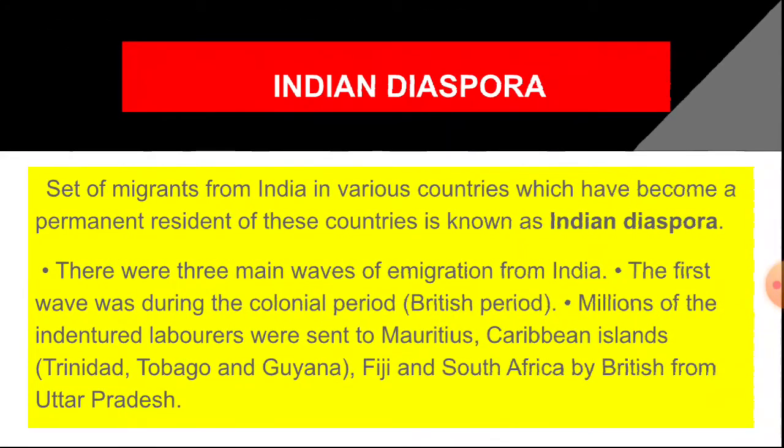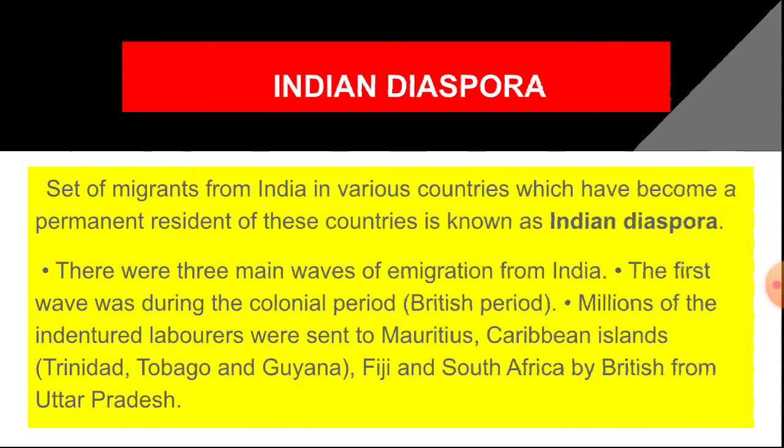The main important reason is that people want to improve their standard of living. Due to lack of facilities, people are migrating from one place to another place. Now, the Indian diaspora: the set of migrants from India in various countries who have become permanent residents of these countries is known as the Indian diaspora. That means at different periods of time people left India. There were three main waves of emigrants from India.